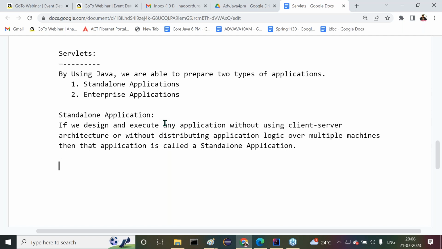That's nice. Within a single computer only we are preparing our application, there only we are executing it, there only we are providing everything. So this is exactly the meaning of a standalone application. Okay. All right, sir. Now understand it clearly after completion of this.